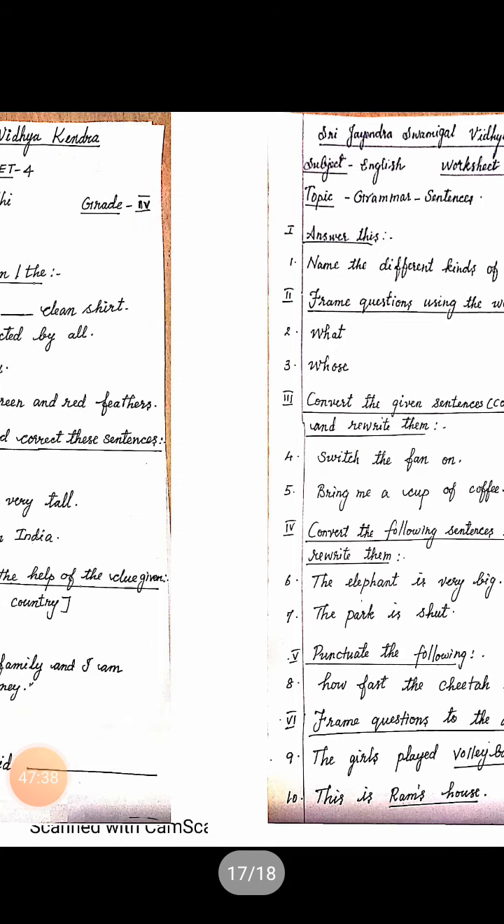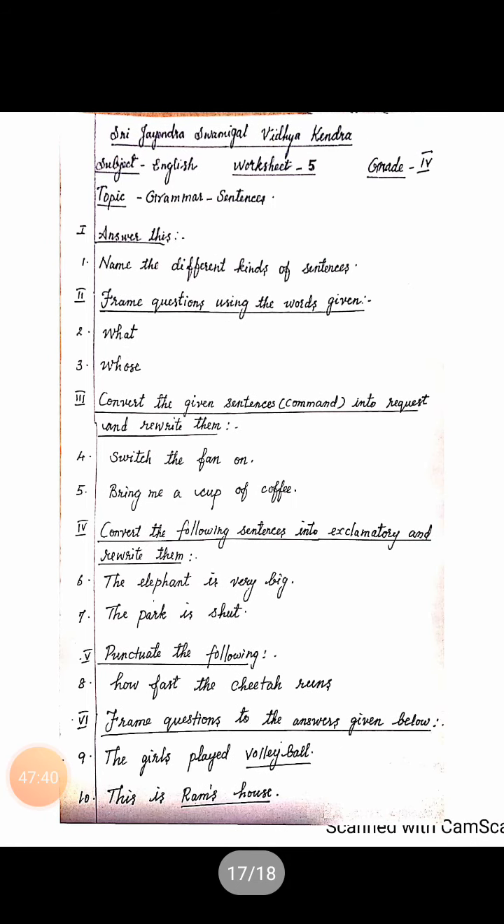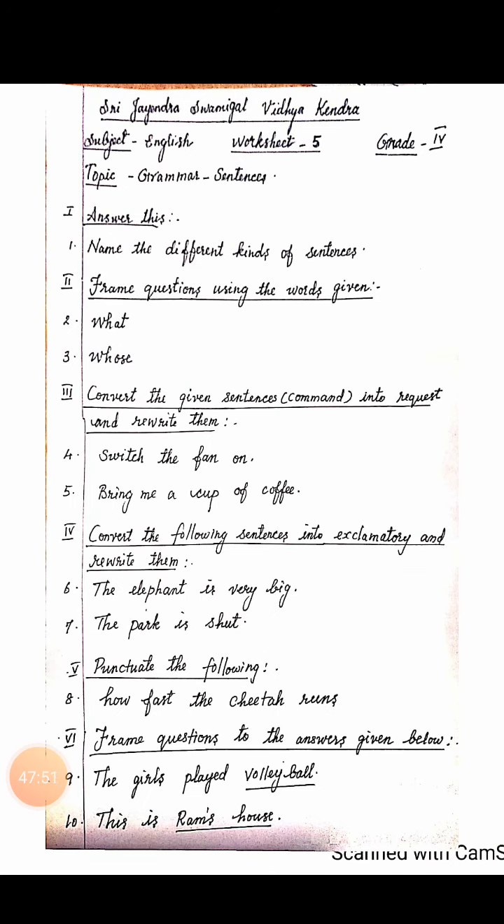This is worksheet 4. Worksheet 5. Actually this is with respect to sentences. Kinds of sentences. Name the different kinds of sentences. What is that? Declarative sentence or statement or assertive sentence. You can write any one. Then the second one is interrogative sentence. Third one is imperative sentence. And fourth one is, yes, exclamatory sentence.